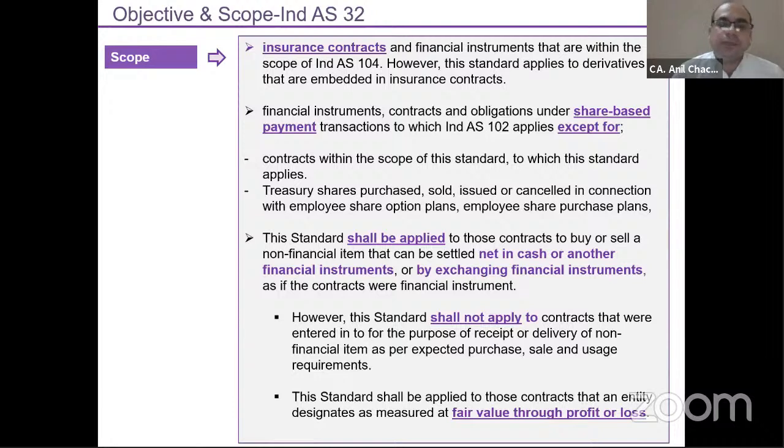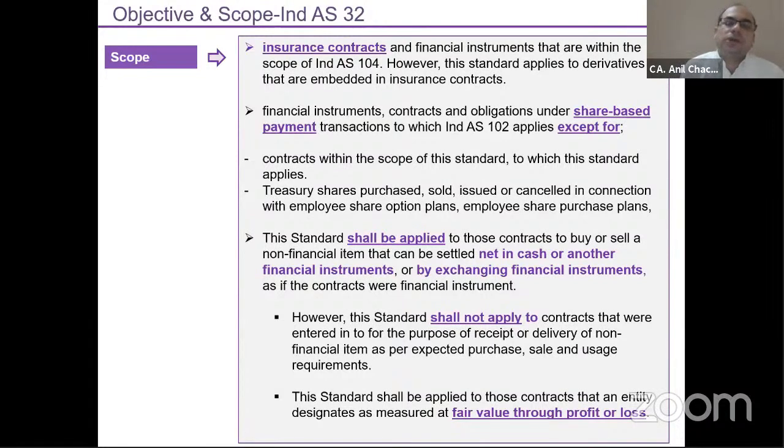But this standard shall apply. This is a complicated thing which I am going to discuss, so it will be better if we can explain it in a much more detailed manner. Ind AS 132 as well as 109 will get applied to non-financial items.